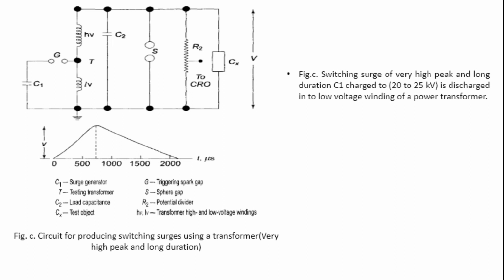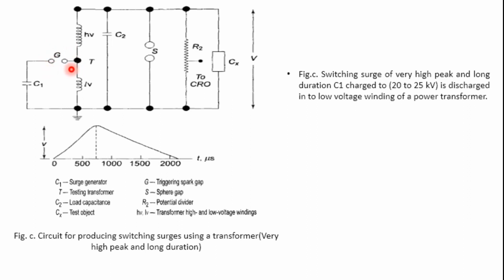Switching surges of very high peak and long duration can be obtained by using this circuit. C1 will be charged to 20 to 25 kV and discharged to the LV winding of the power transformer with the help of the standard sphere gap G.